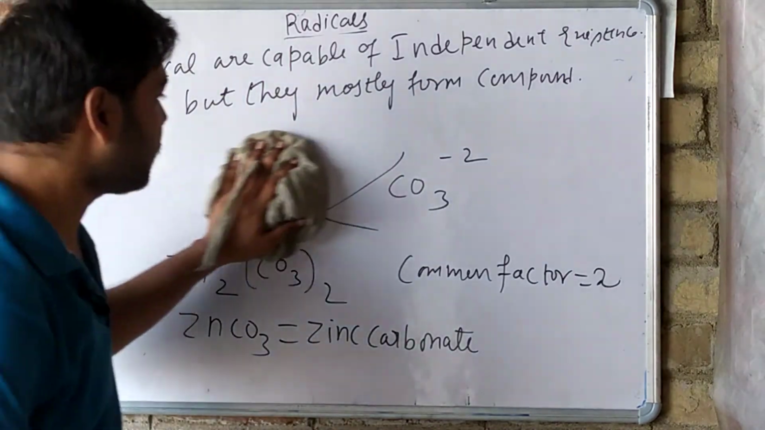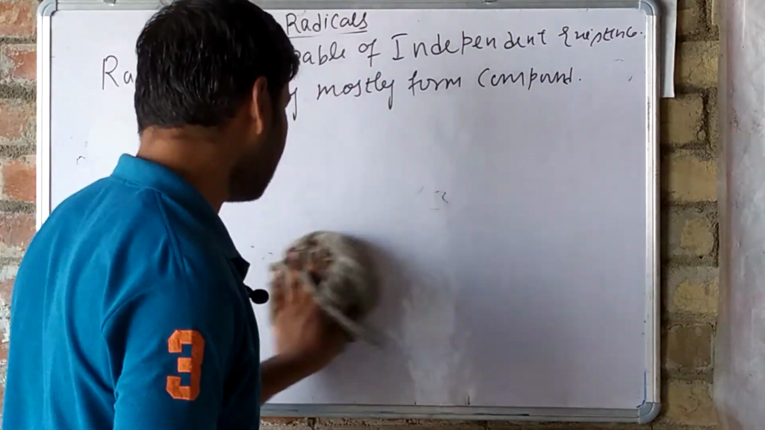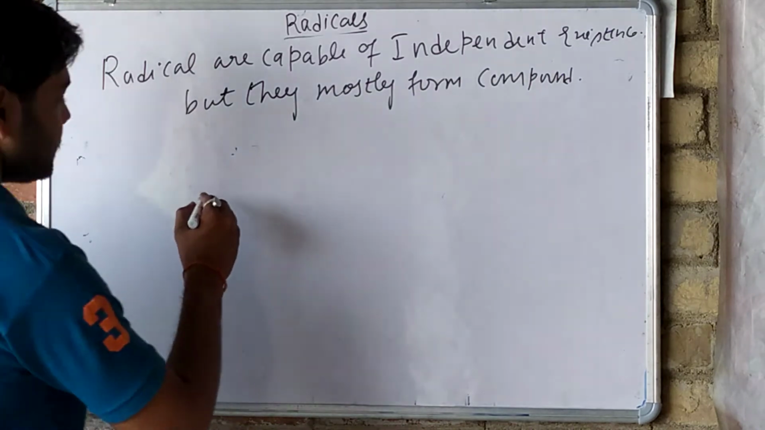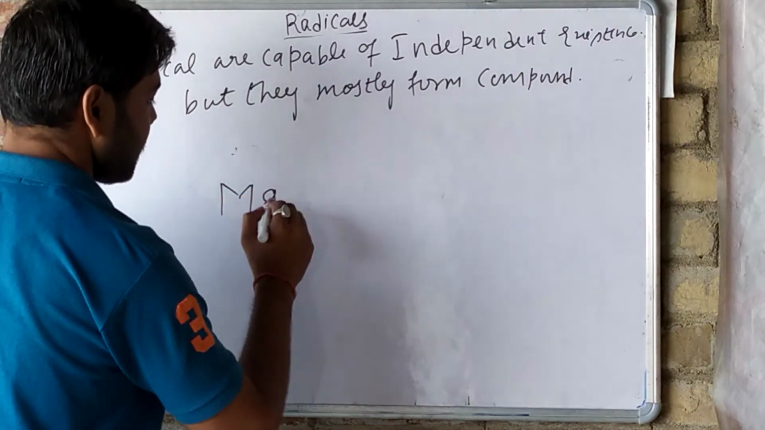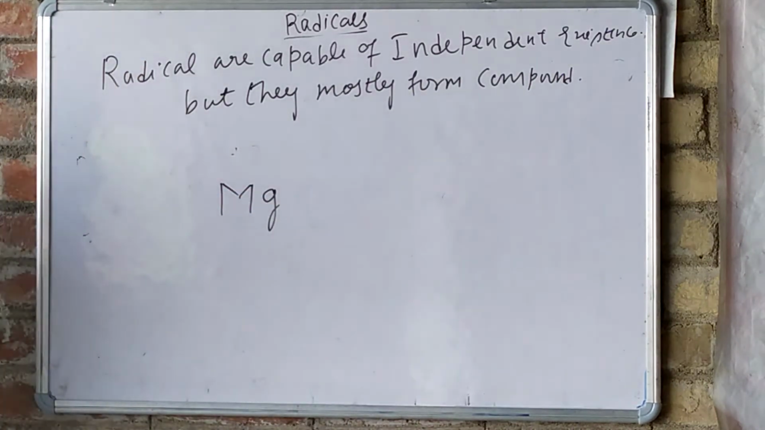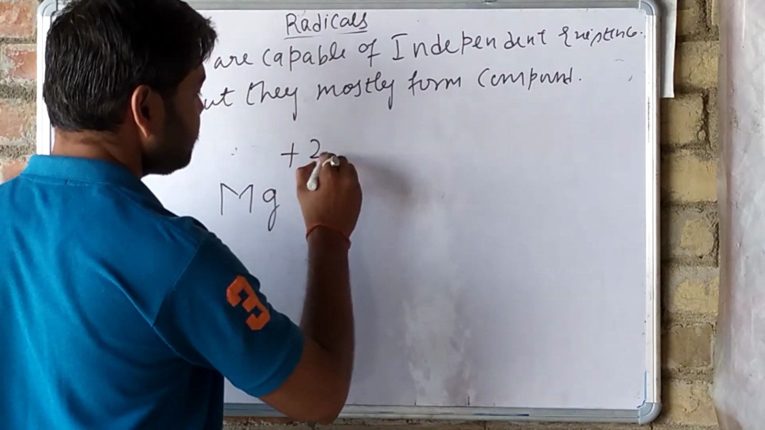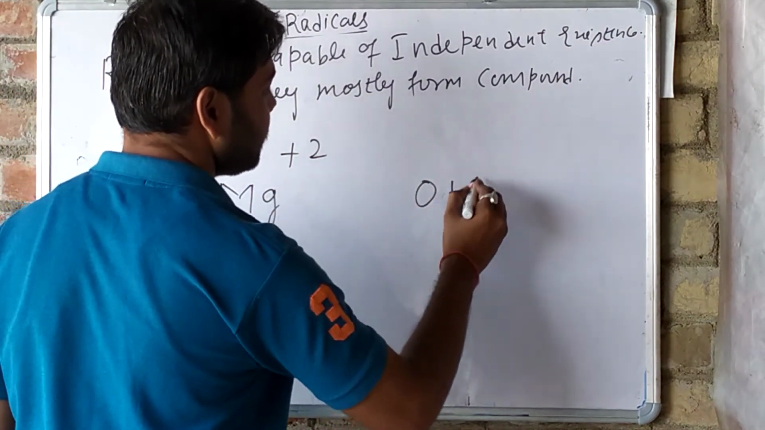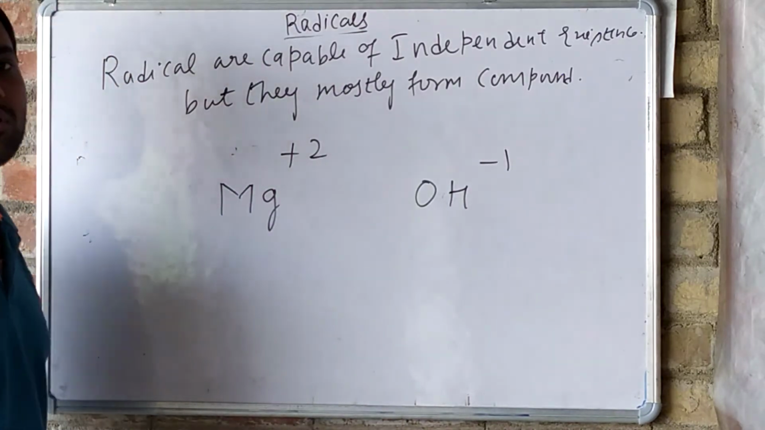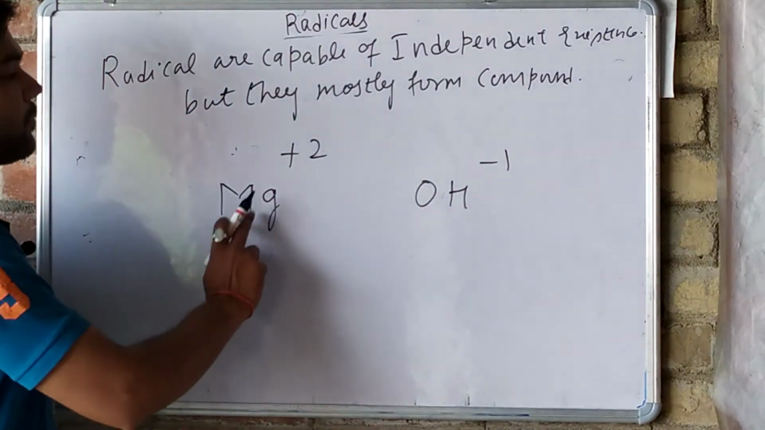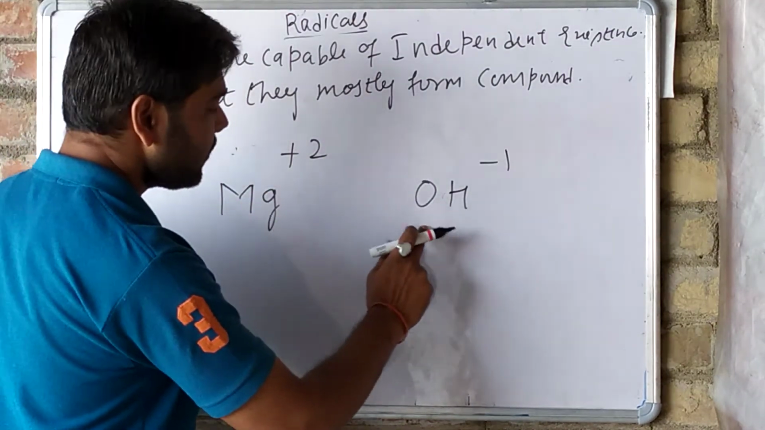Now see a few more examples. Magnesium hydroxide: Mg having charge +2 on it, and hydroxide OH having a charge -1 on it. So this is the positive radical, this is the negative radical.